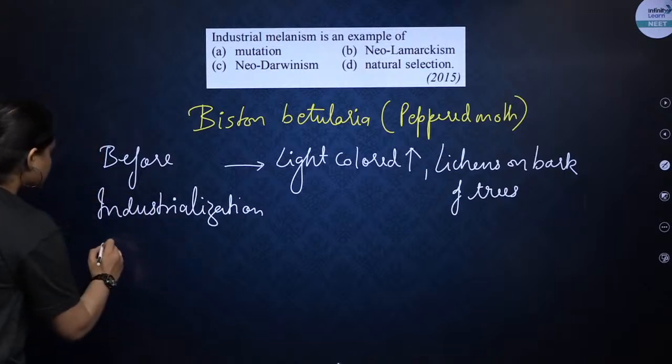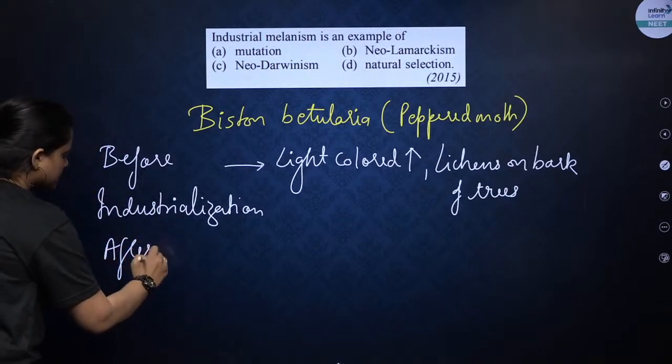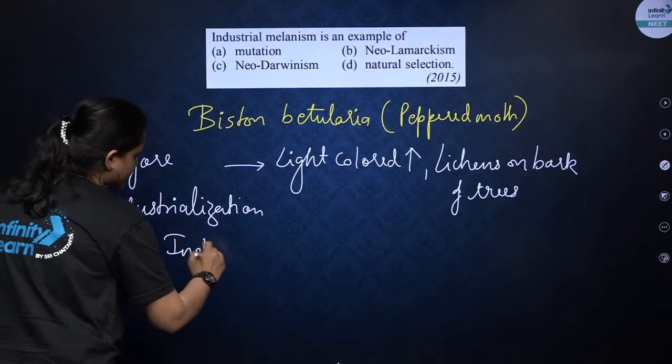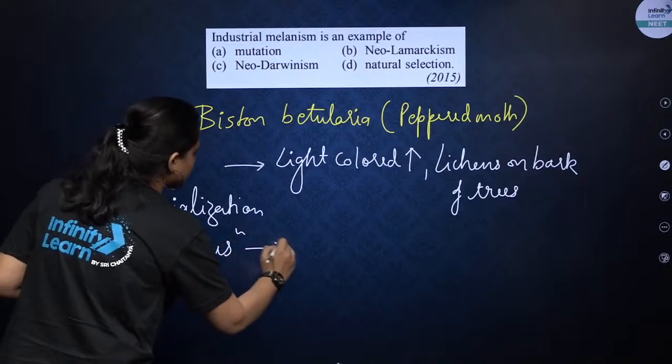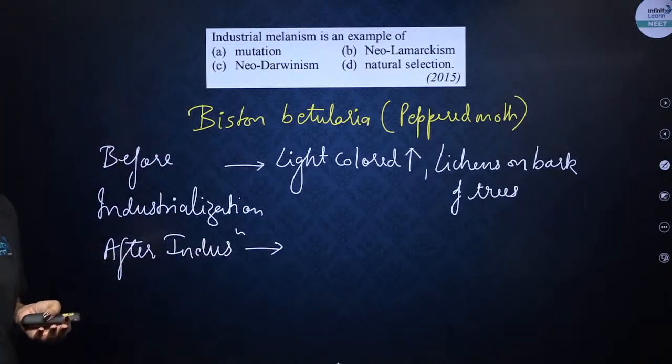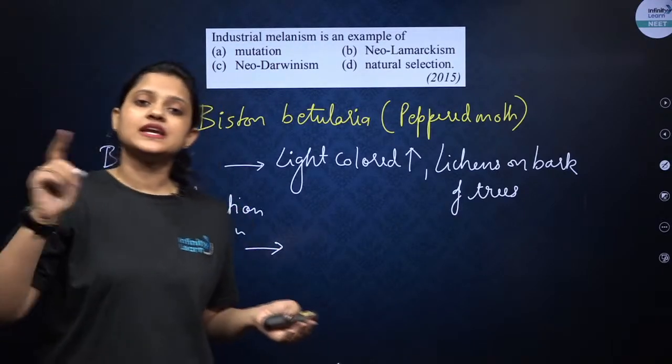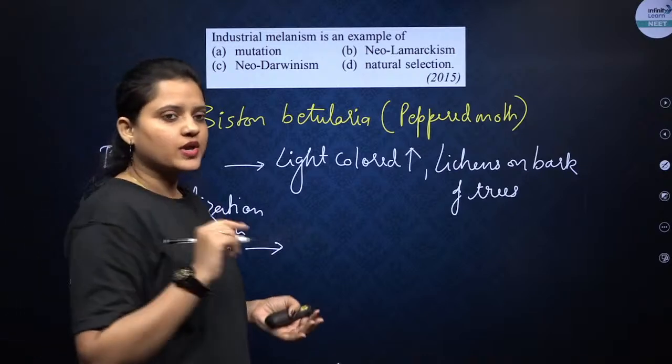So after industrialization, the dark colored moth increased in number. Why?